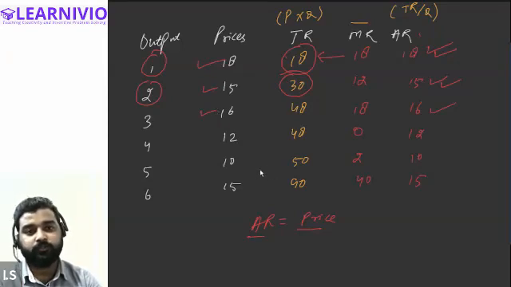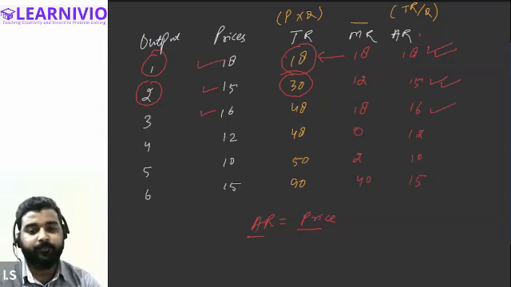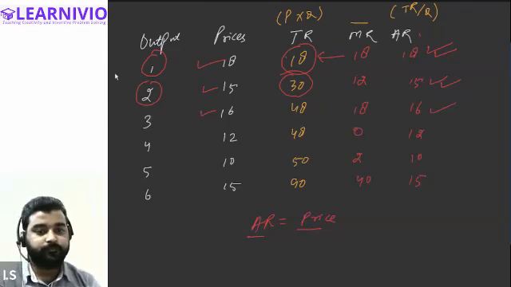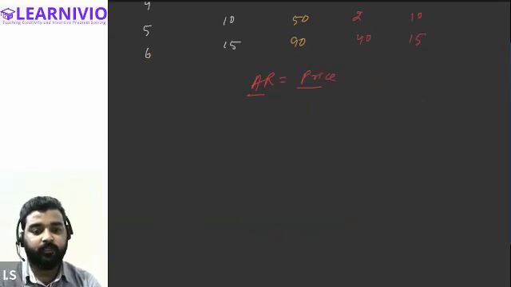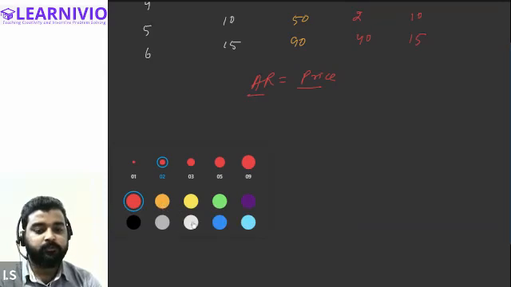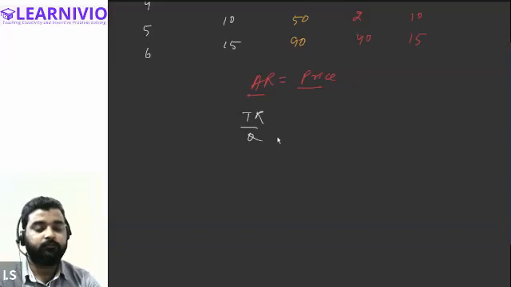That is what I was also telling you yesterday, that average revenue of the seller always equalizes the price of the commodity. Why does it happen? See, now we will prove this. Let's understand why we say that average revenue is equal to the price of the commodity. Just tell me, what is the formula for calculating average revenue? So the formula is very simple. We basically divide the total revenue by the quantity, right? This is how we get the average revenue.